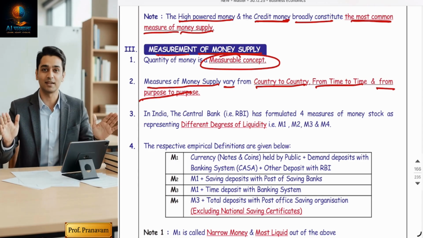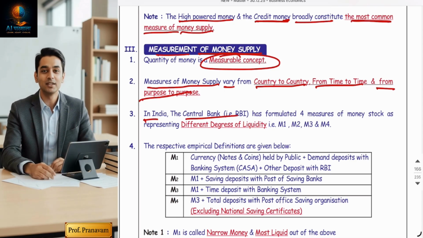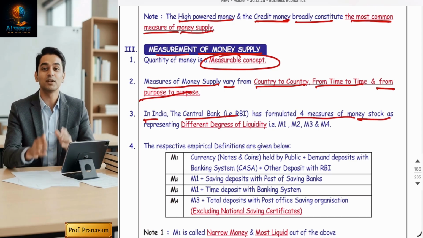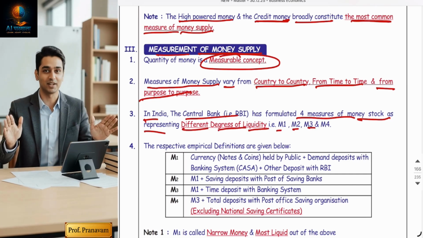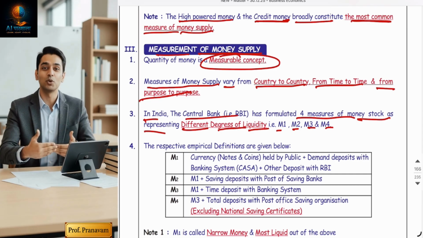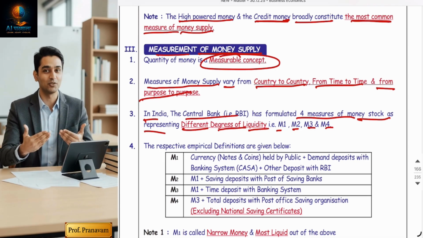Let's talk about India. India's central bank, RBI, has formulated four measures of money stock representing different degrees of liquidity, that is M1, M2, M3 and M4. To count the money supply, to measure the money, RBI has made four levels.